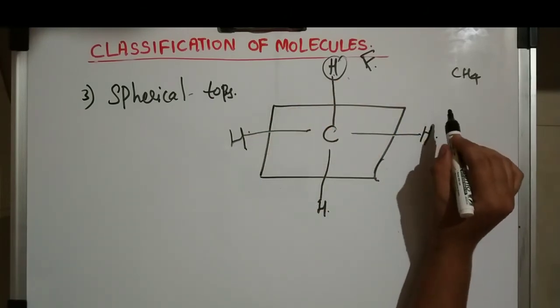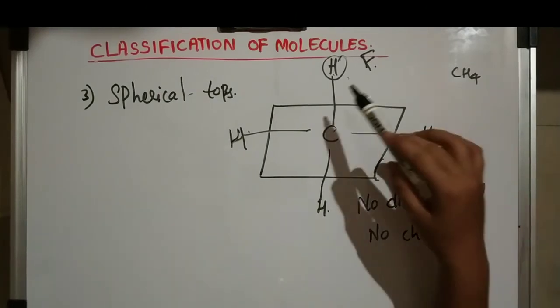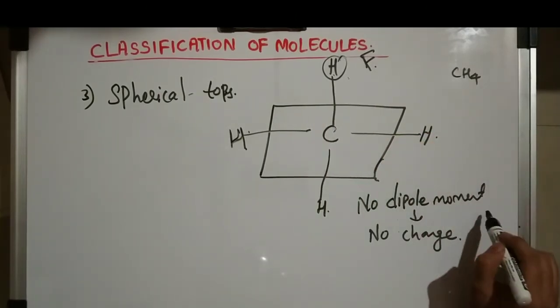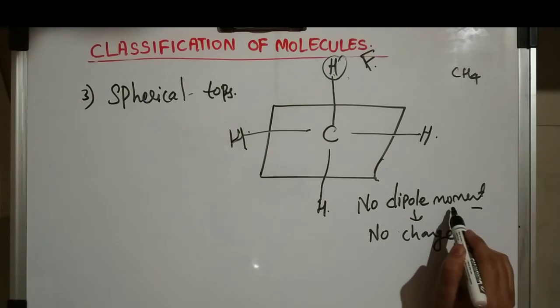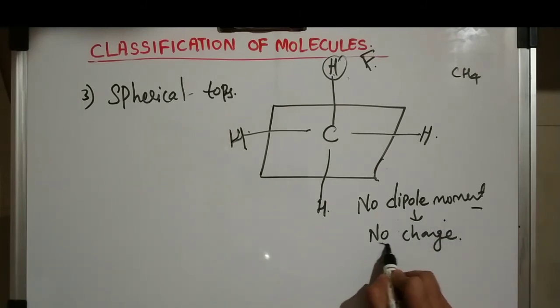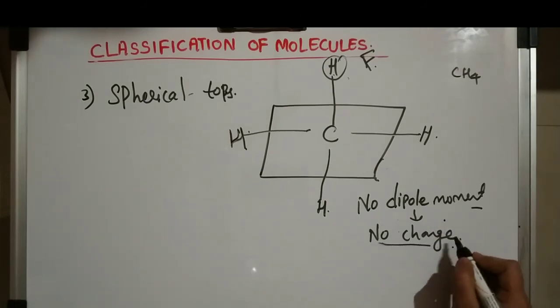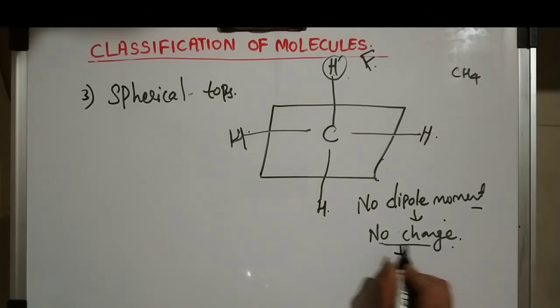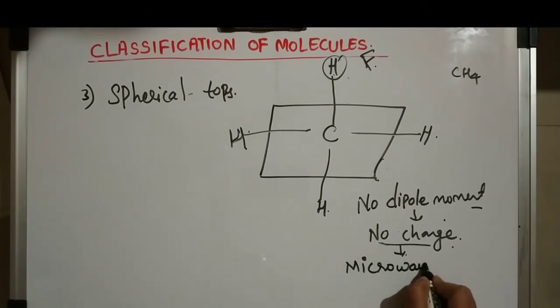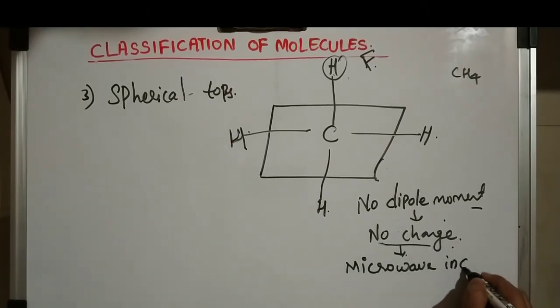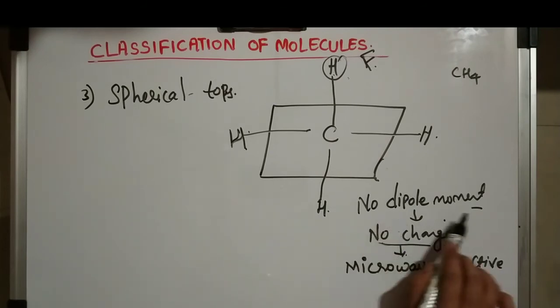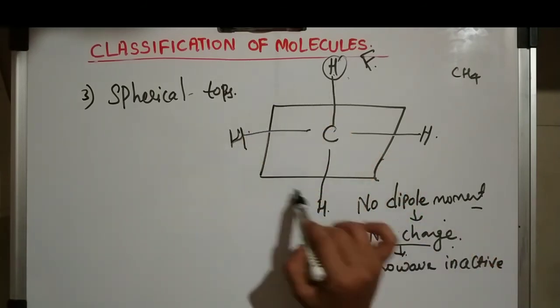So there will be no dipole, since all hydrogens are the same. There is no dipole moment, so automatically there is no change. With no dipole moment, those molecules will be microwave inactive. To call it a rotational or microwave-active molecule, there should be at least a rotation or a dipole moment. So all hydrogens are same.